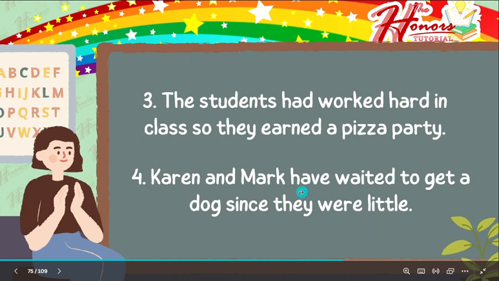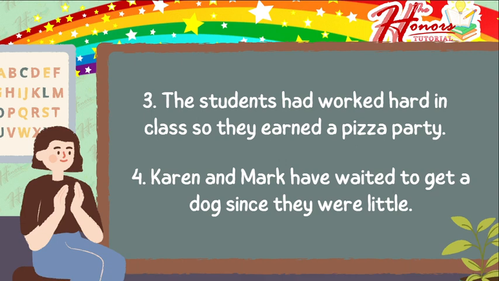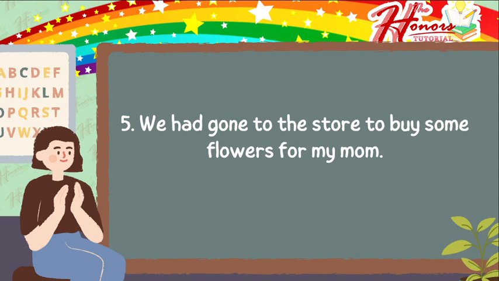Okay, the verb is have waited. And what tense of verb is that? Okay, very good. So this is in present perfect tense. And last one, number five. We had gone to the store to buy some flowers for my mom. Where is the verb in the sentence? Had gone, very good. And what tense of the verb is it? Okay, very good. So the sentence is in past perfect tense.